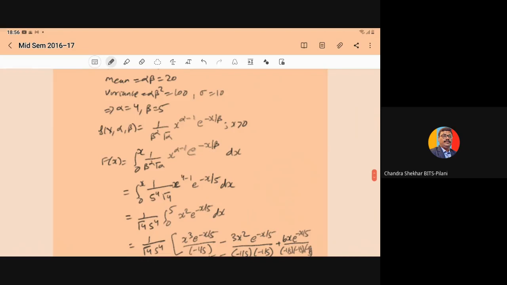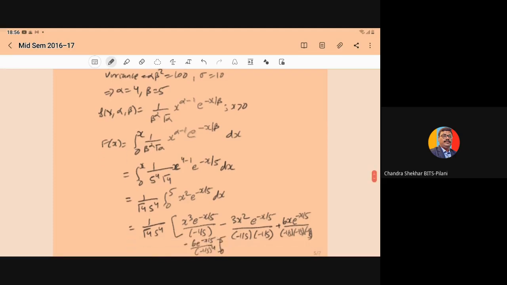And we know the expression of PDF of the gamma distribution f of x for the parameters alpha beta is equal to 1 upon beta to power alpha gamma of alpha x to power alpha minus 1 e to power minus x upon beta, x greater than 0. So F of x is what? CDF. So CDF up to that point, we have to do the integral 0 to x of 1 upon beta to power alpha gamma of alpha x to power alpha minus 1 e to power minus x upon beta into dx.